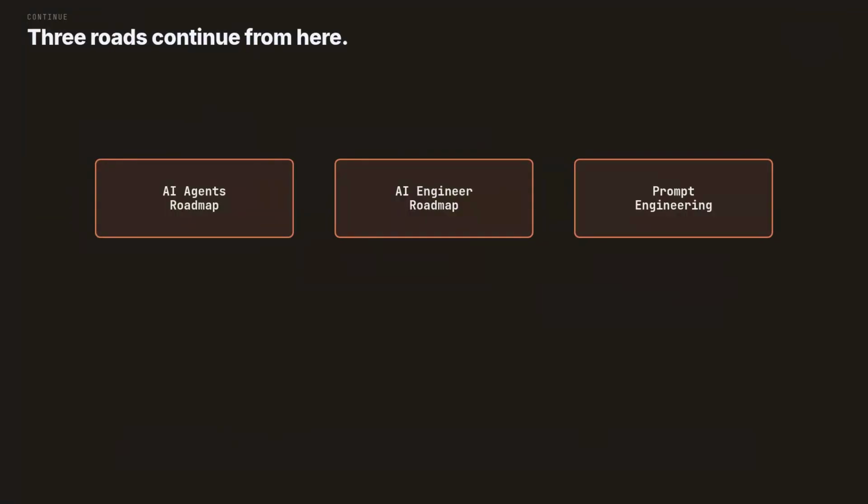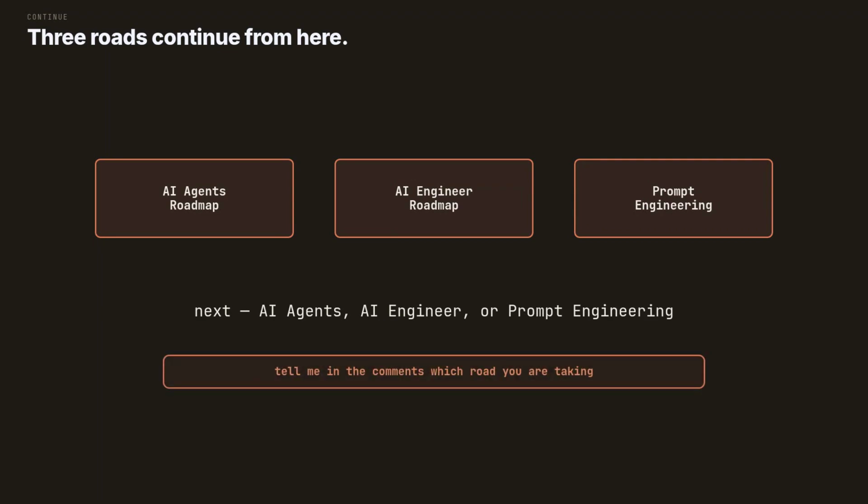18 stages and both opening questions answered. You do not just know where every box is, you know how each one works. Agents for the theory under this tool, AI engineer for the career track, and prompt engineering for the words. Pick your next road, and tell me in the comments which one you are taking.